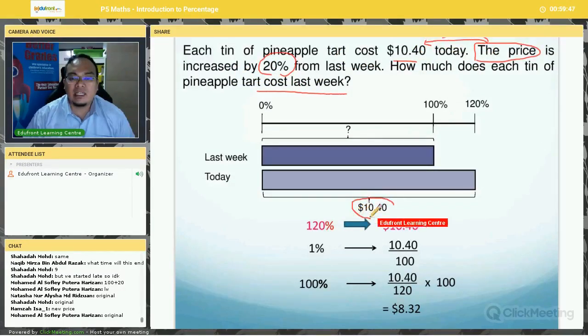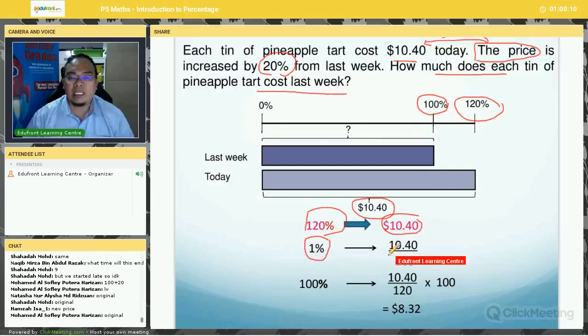So you can see here, $10.40 is 120%, right? The last week's price was 100%. That was the original. So how much does each tin of pineapple tart cost last week, which was the original price? So 120% is $10.40, right? So you find 1% here, and then you find 100%. So 100% is $8.32. So this is the price of the pineapple tart last week. So after a 20% increase, the new price is $10.40.